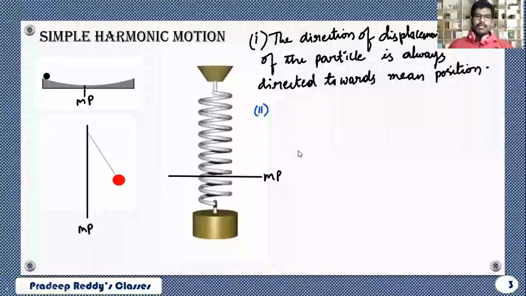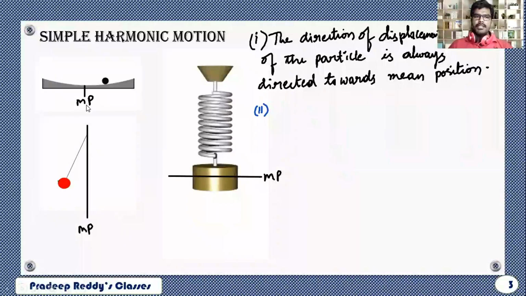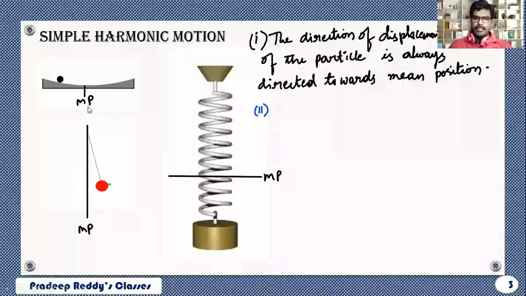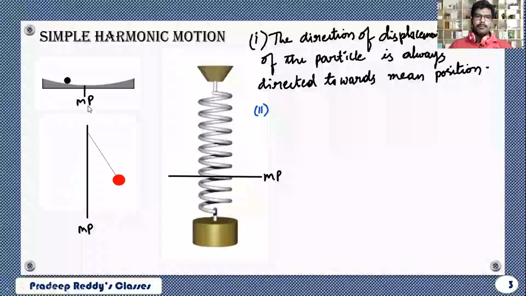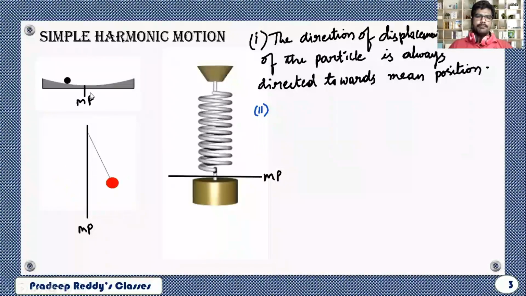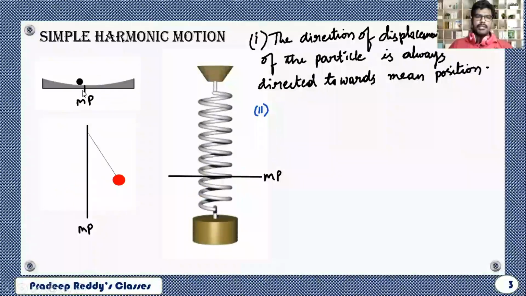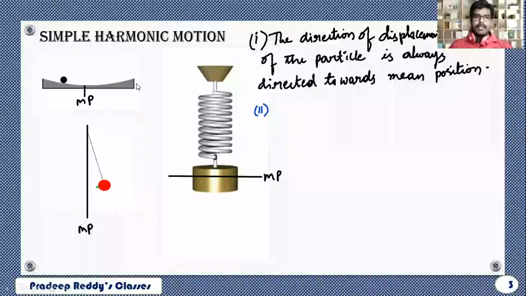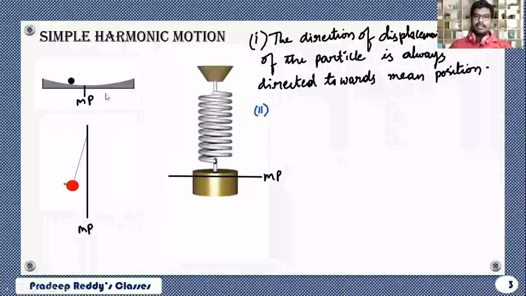Now the second point is, as we already have learned that at mean position kinetic energy is maximum, potential energy is minimum. So when the body is starting from mean position to extreme position, displacement is increasing but velocity is decreasing.